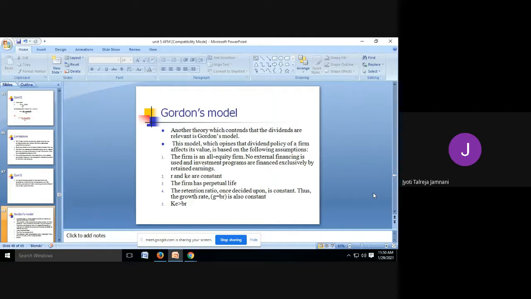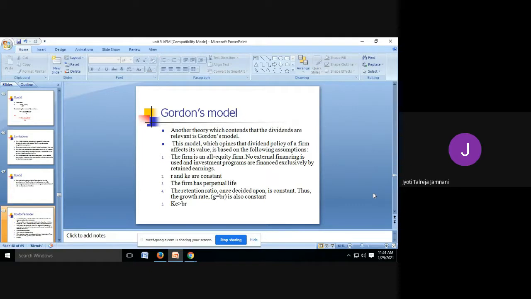Another theory which contends that the dividend are relevant is Gordon's model. This model, which opines that dividend policy of a firm affects its value, is based on the following. Let's first go through the assumptions that he has made. The very first assumption is that it is an all equity firm, which is again not a right assumption, because all firms will not be all equity firms. Firms also borrow, from the bank and from the debenture holders. So if this assumption doesn't hold good, his theory will again fail.